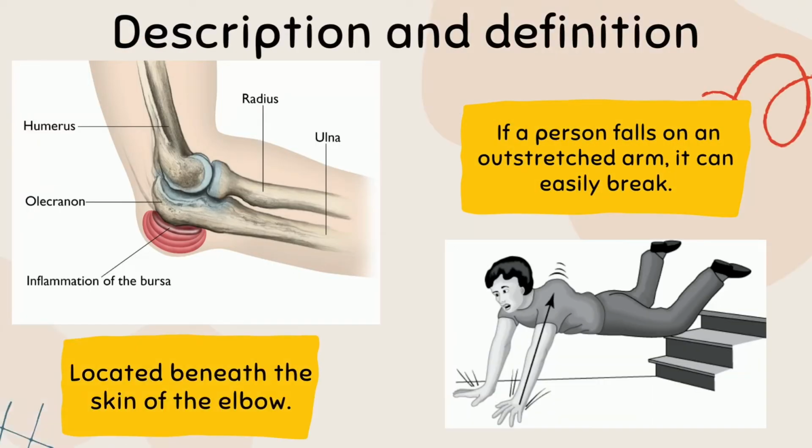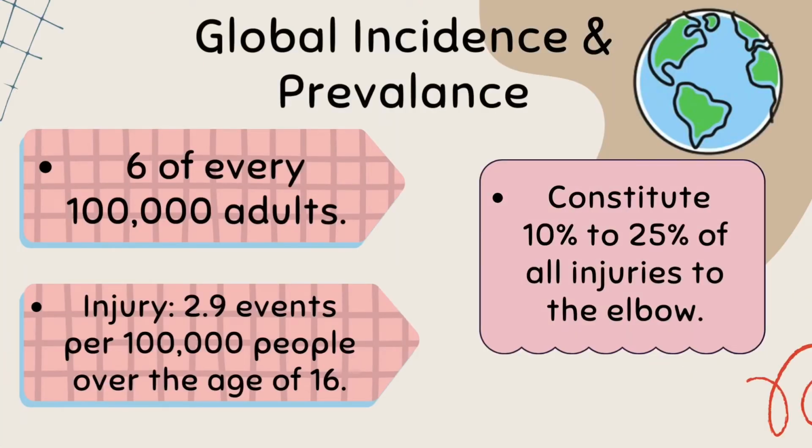The olecranon is located immediately beneath the skin of the elbow, with little protection provided by muscles or other soft structures. Also, if a person takes a direct blow to the elbow or falls on an outstretched arm, it can easily break. Next, for the global incidence and prevalence, the incidence of elbow dislocation is 6 of every 100,000 adults during their lifetime.